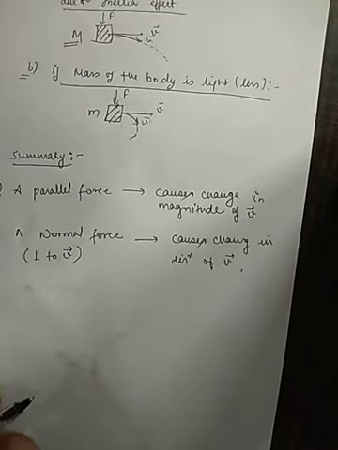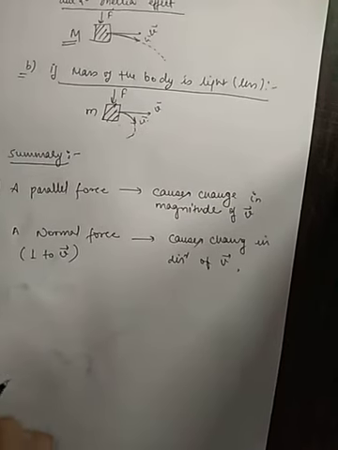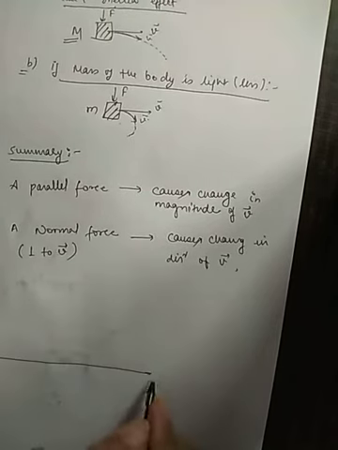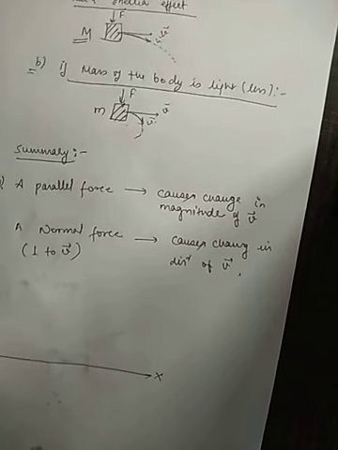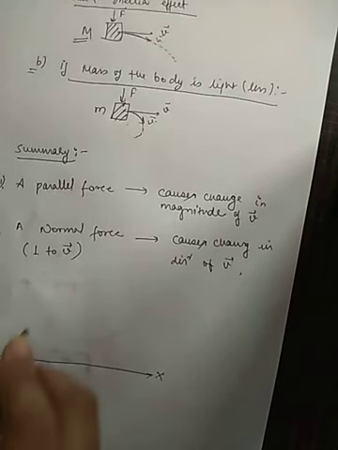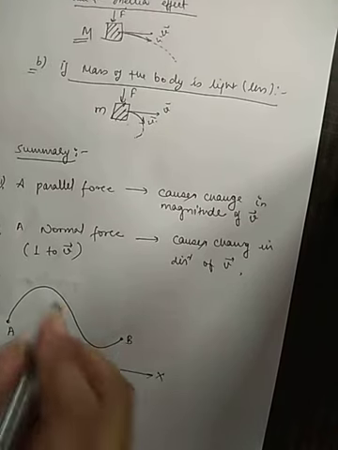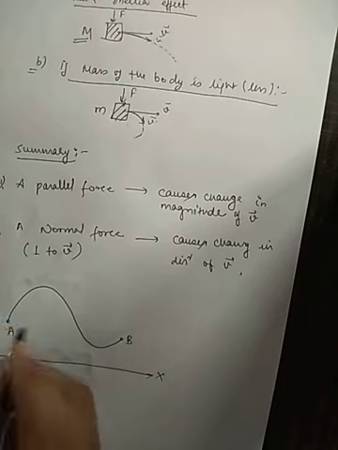Now to understand it better, let's have a practical illustration. Let's suppose we have an xy system, and in this system a particle moves from point A to point B with velocity v.